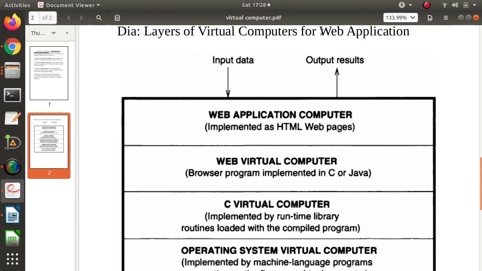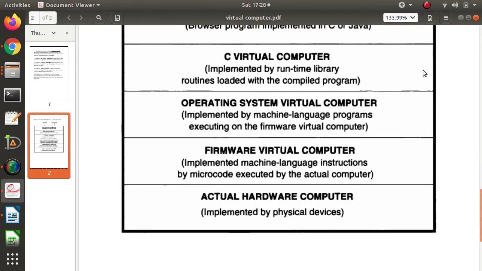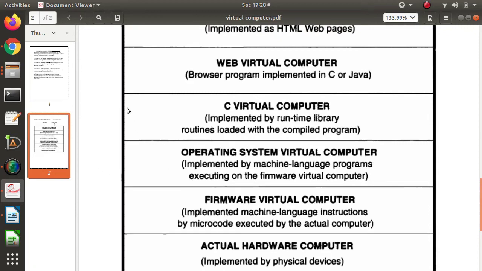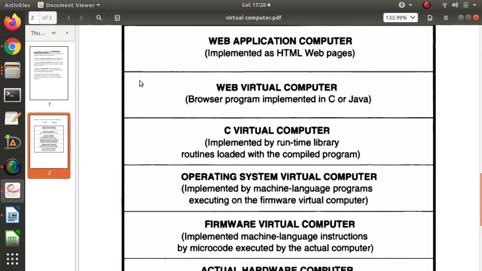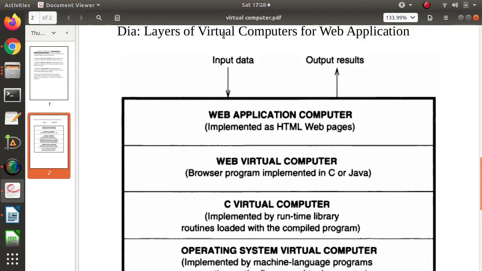So for web applications we are using computer at all levels. At the hardware level, above hardware is firmware, above this the operating system. Then the operating system has some libraries to install web browsers. Above this we install web browsers, and in these web browsers we run web applications, which take some input and, after doing some computation, provide some output.